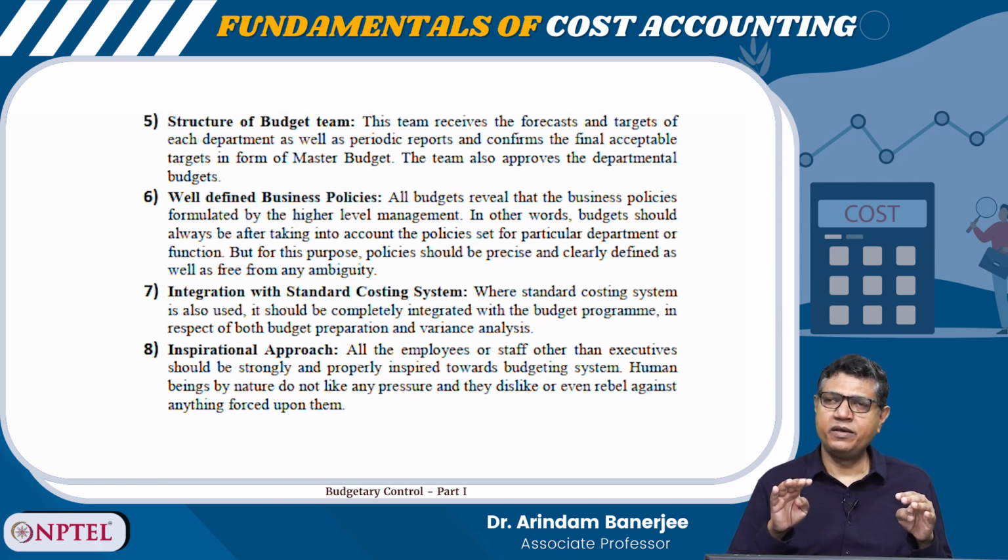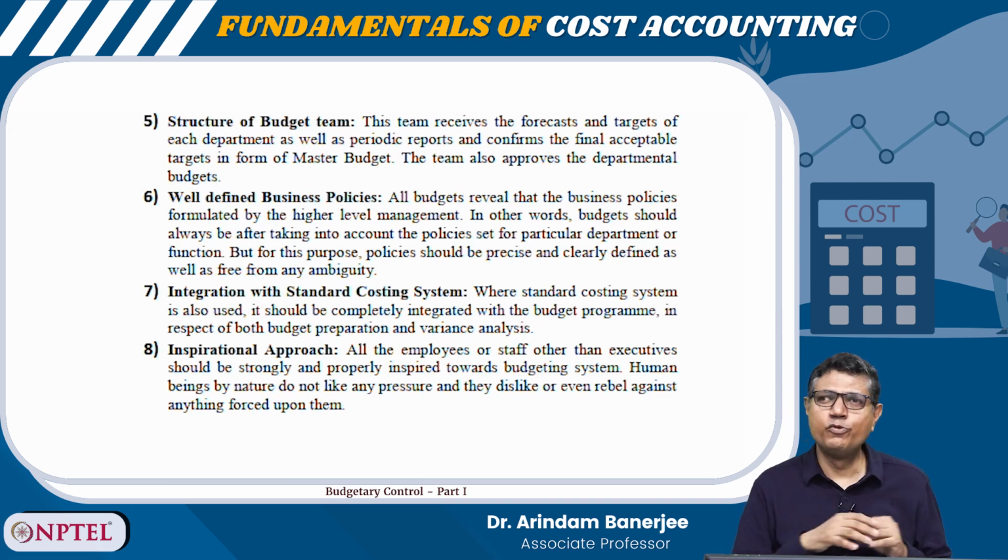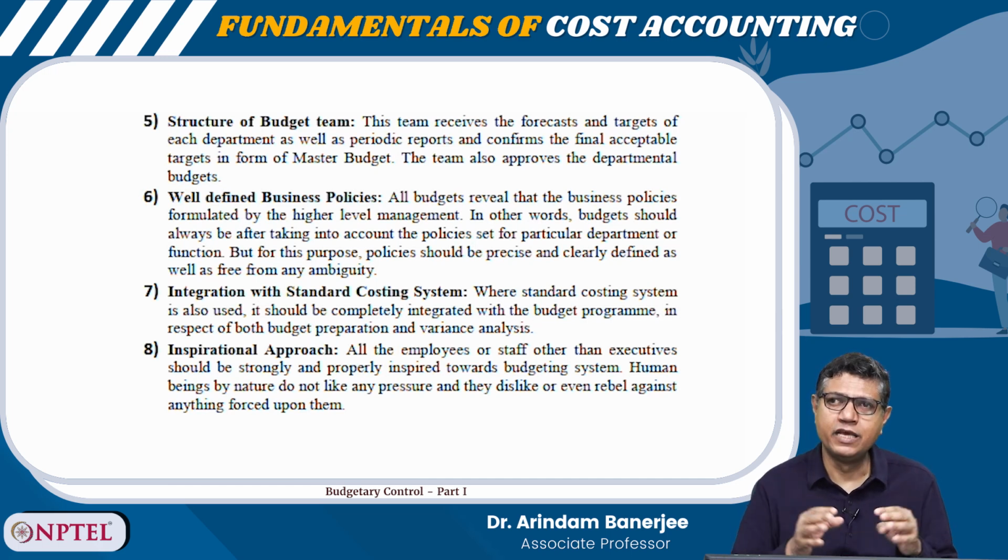Was there a flaw at the planning stage itself, or is there a problem in the execution stage? If the problem is in the execution stage, is it something unexpected? For example, during COVID, everything was shut down for a couple of months. This was completely unexpected; no one expected it. So it was never included in the budget, and we can't do much about it. But if it was foreseeable or manageable, or if we are missing something, this kind of brainstorming and thought process has to be explored.